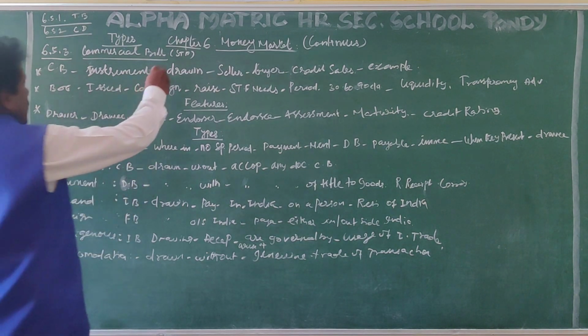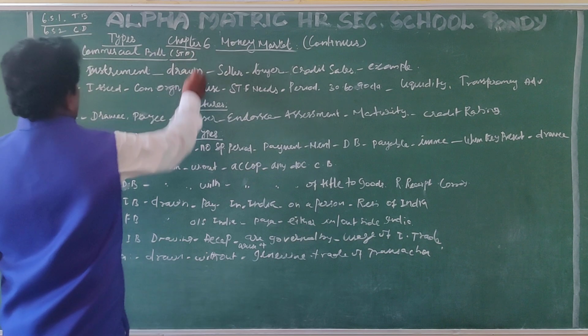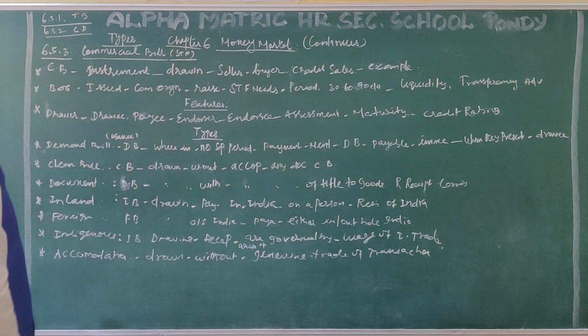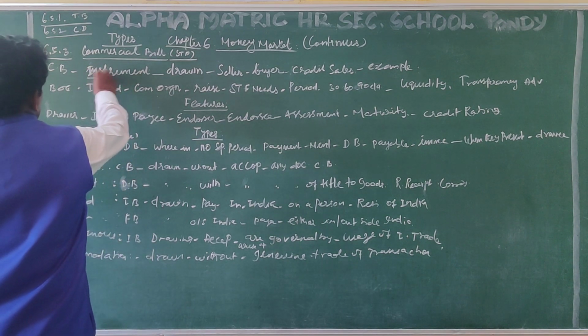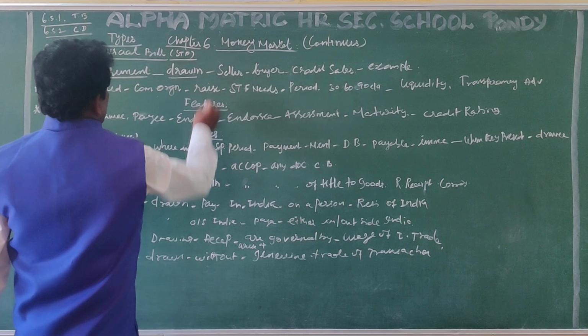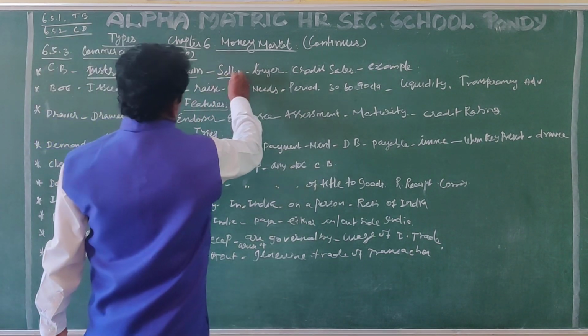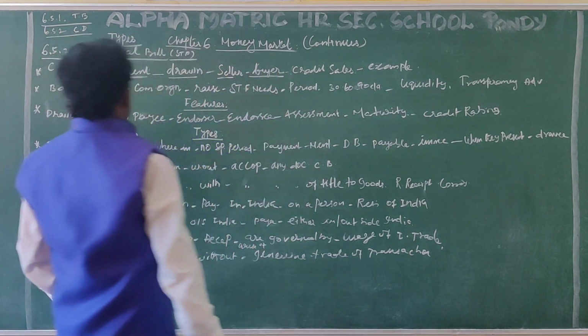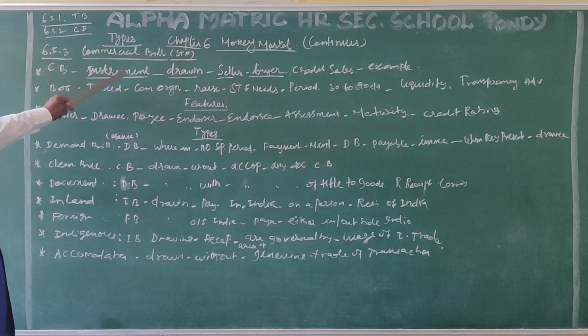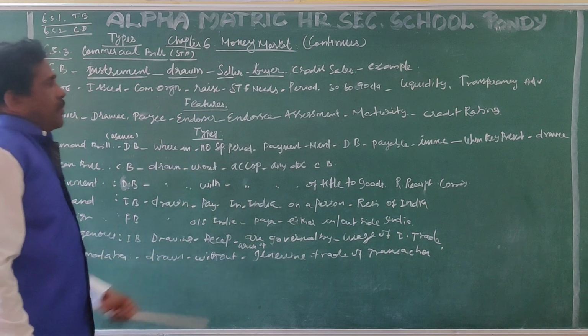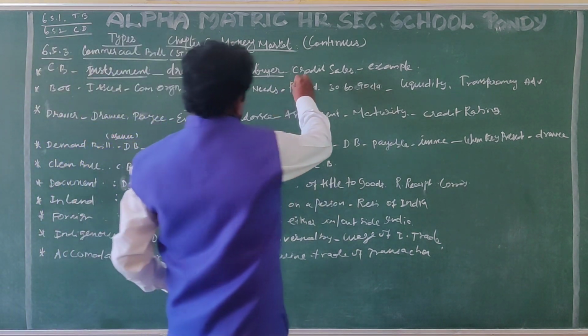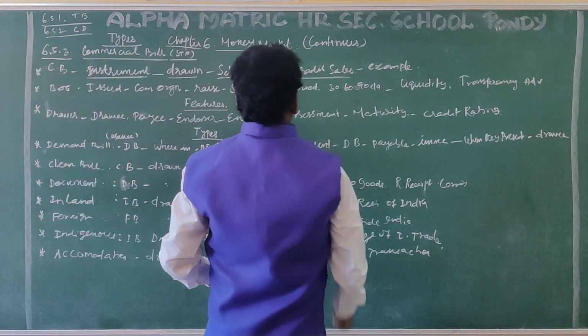So it is also a short-term financial instrument. Commercial bill is a short-term financial instrument which is drawn by the seller on the buyer when credit sales are taking place.